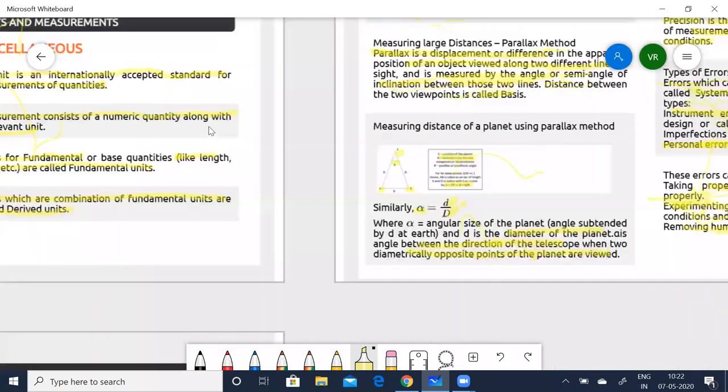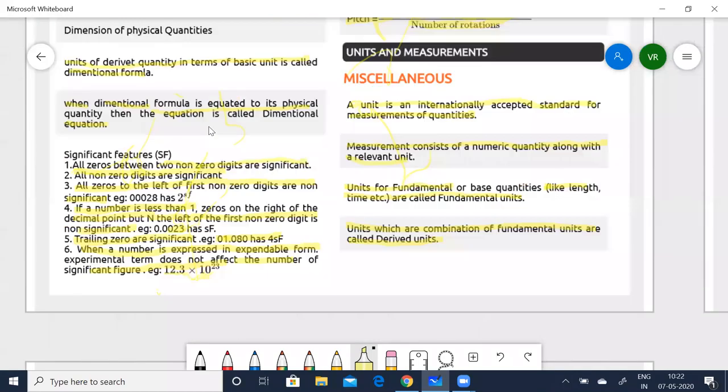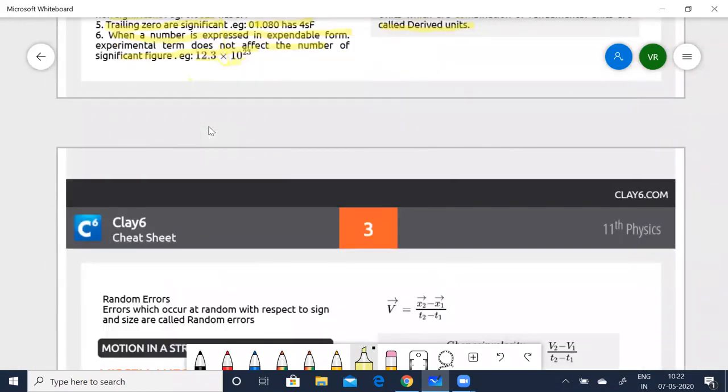And then finally, it is now going to be the random errors. Random errors are errors which occur at random with respect to the sign and size of the errors. So we quickly summarize the whole lesson.